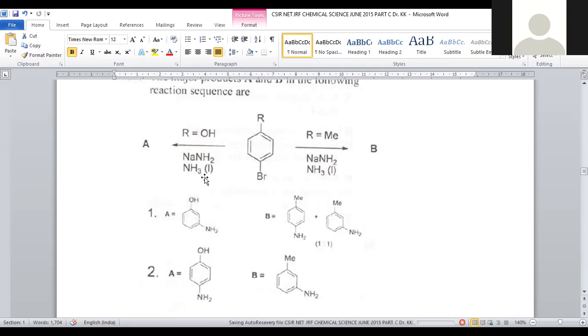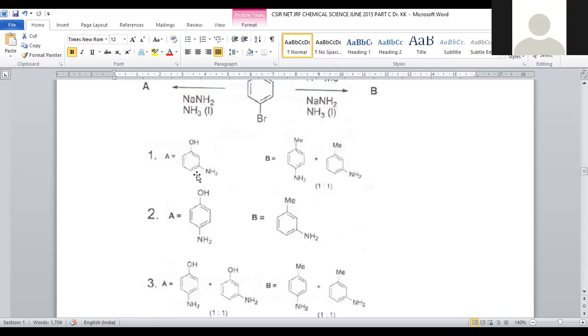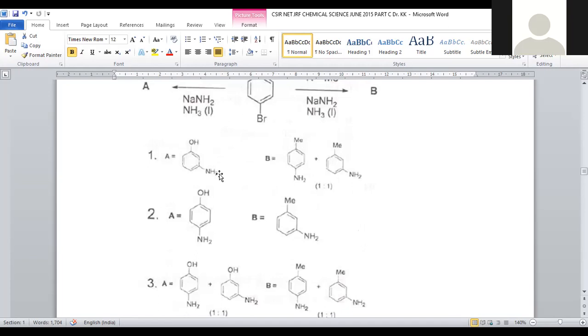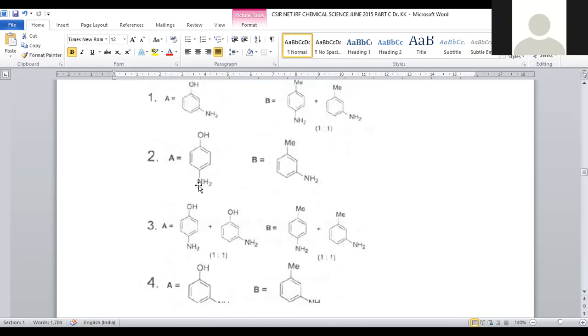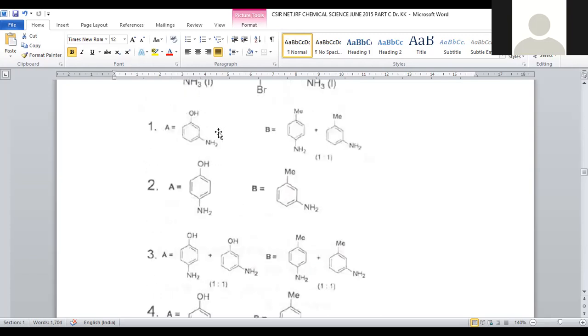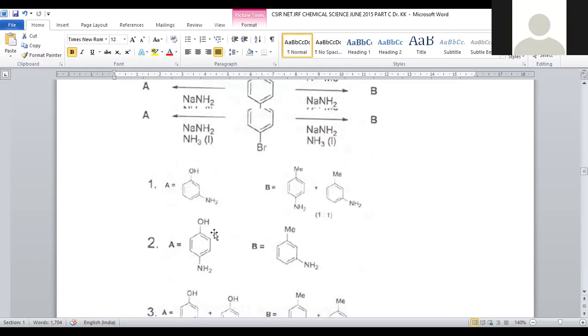But we are applying sodamide and liquid ammonia. This will facilitate nucleophilic substitution. Preferentially, electron deficiency is required. That is available only at the meta position. So for compound A, electron deficiency is provided at the meta position. Option A, para position, not correct. Option C, para position, not correct. Option D, meta position, there is a possibility. Either option 1 or 4 is correct.